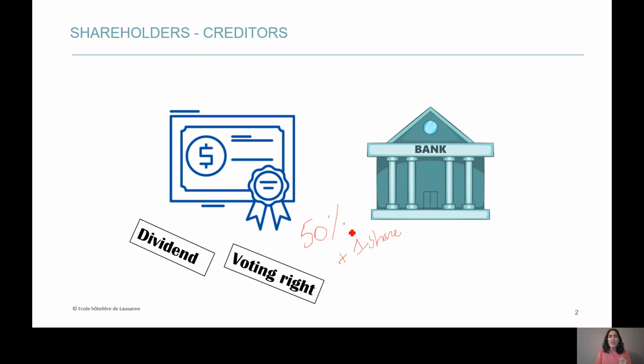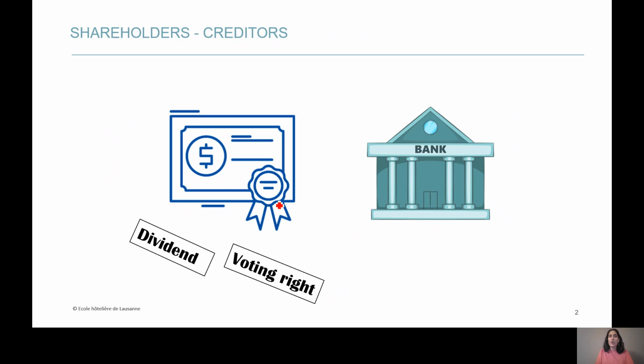If the dividend per share, like for Swatch in 2020, is 3.50, that means that if I own 10 shares of Swatch, I will receive 10 times the dividend of 3.50. I would receive 35 francs for my 10 shares. If I have 10 shares, I have 10 voting rights, which is not a lot, obviously, in a publicly held corporation like Swatch, where you have billions of shares which are circulating.